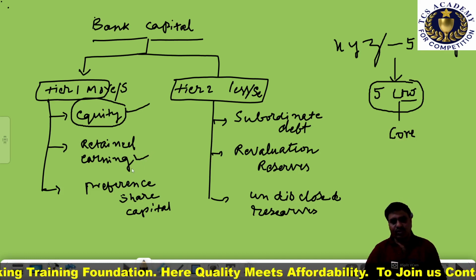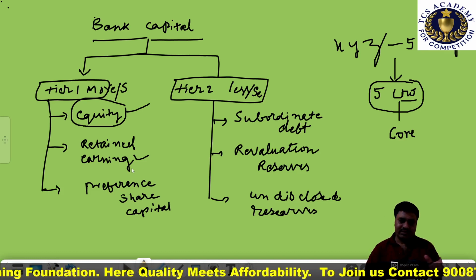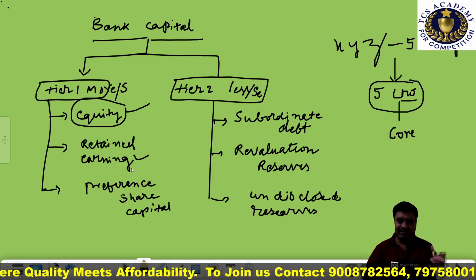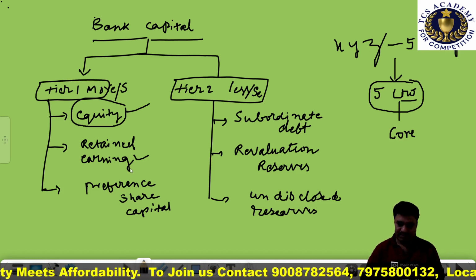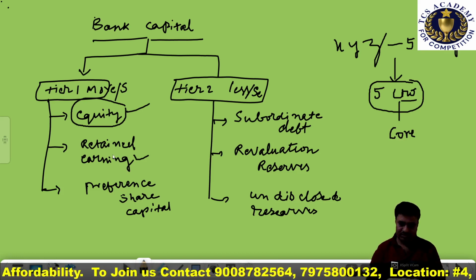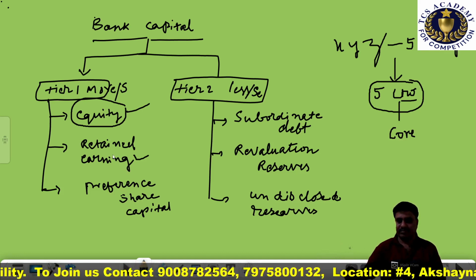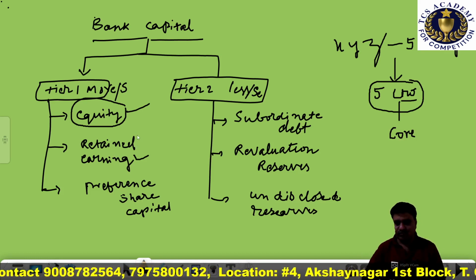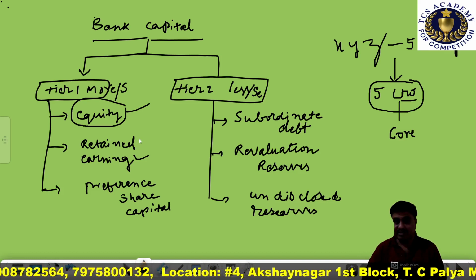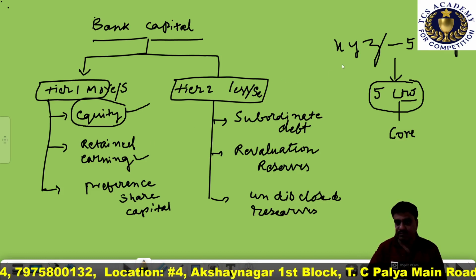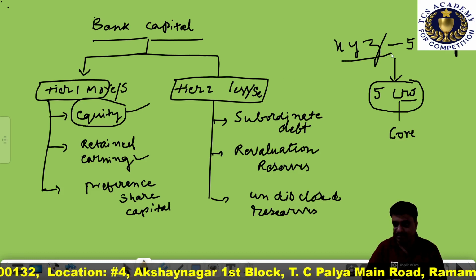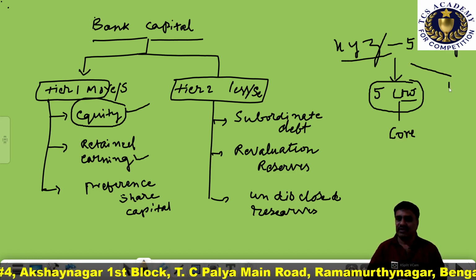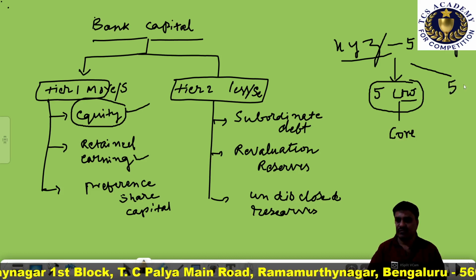What is retained earnings? That portion of earnings, that means the profit earned by a bank, that is not distributed among the shareholders. Whatever profit is earned in the banking operations, suppose the XYZ banking company has earned some 500 crores profit.